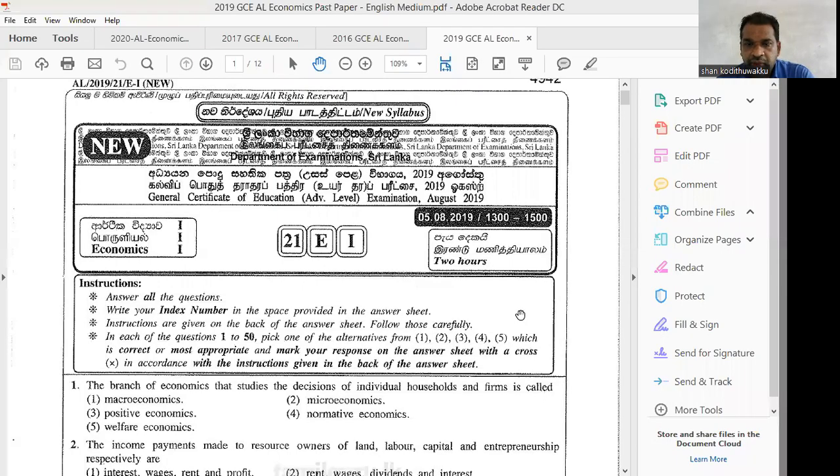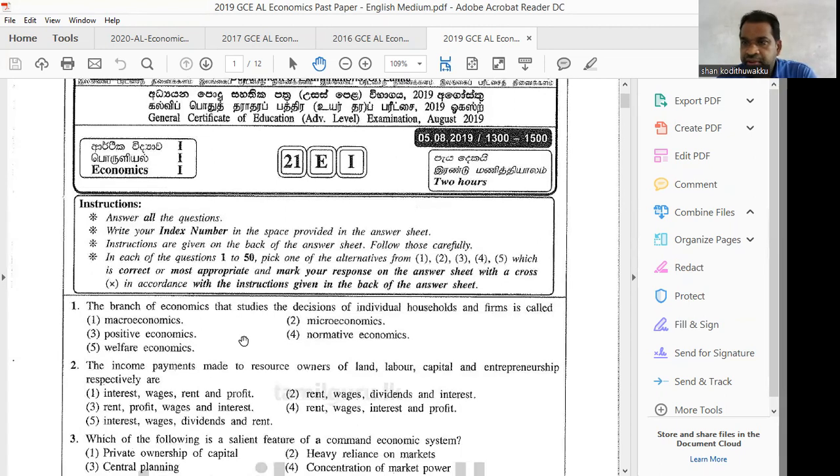So this is the paper. You are given 50 questions. Even in 2019 paper, you have to select answers for all 50 questions. You are given 5 options. You have to select one of those 5 given answers.